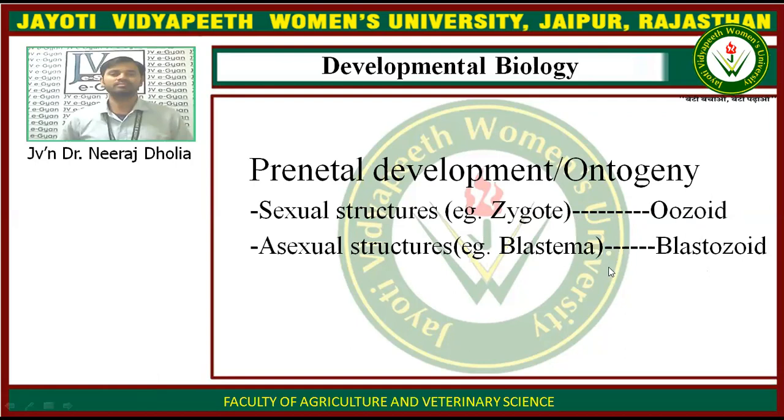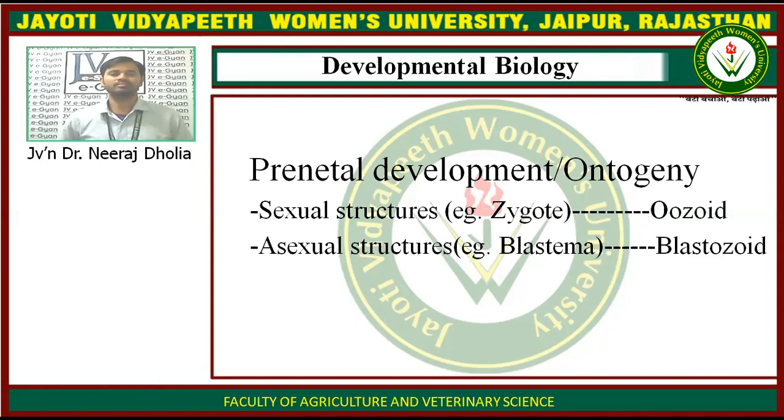So there are two types of living beings in this world: oozoid and blastozoid. An oozoid is an individual generated from sexual structures, for example from the zygote, and blastozoids are the animals developed from asexual structures, for example from the blastema.